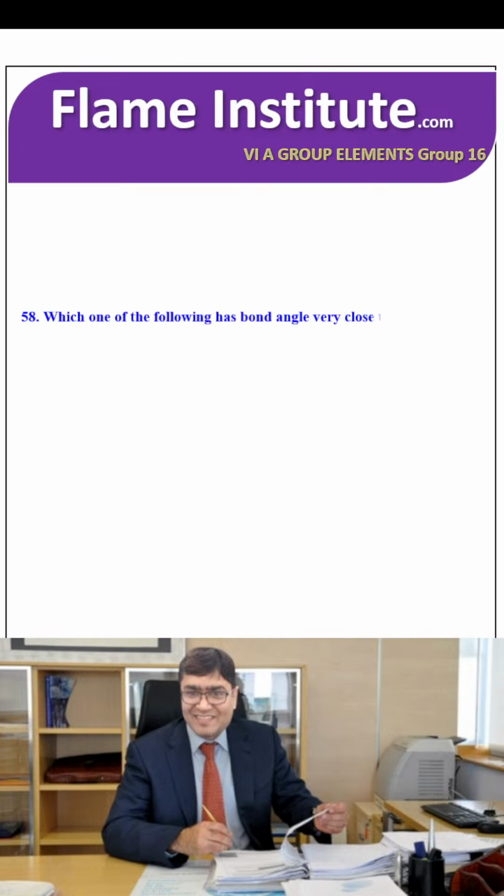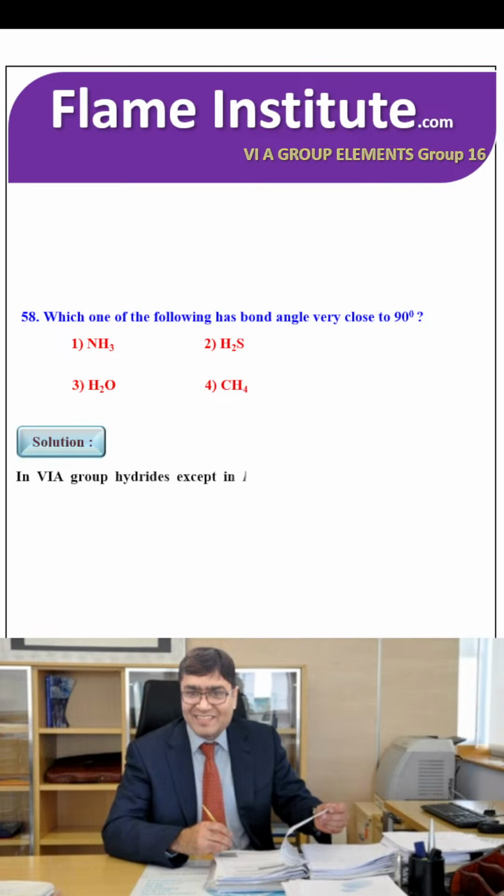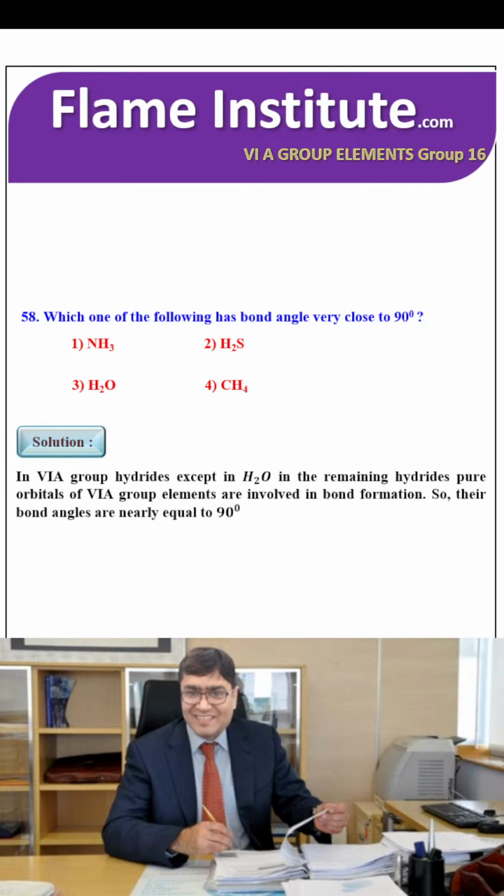Which one of the following has bond angle very close to 90 degree? NH3, H2S, H2O or CH4. The correct option is: in 6A group hydrides except H2O, in the remaining hydrides, pure p orbitals of 6A group elements are involved in bond formation, so their bond angles are nearly equal to 90 degrees. So H2S is the right option.